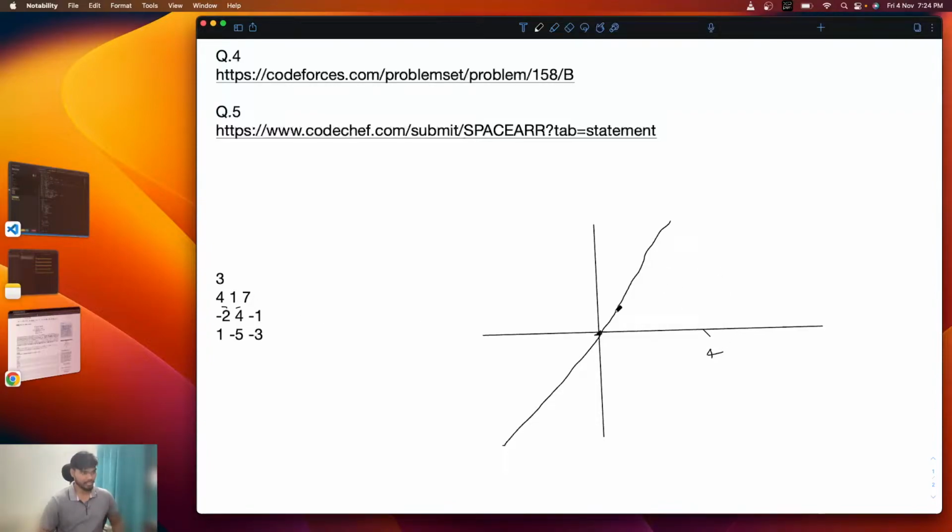Along the y axis, let's assume 1 is here. On the z axis, let's assume 7 is here. So wherever all these points meet, our force will be acting toward the intersection of those points.